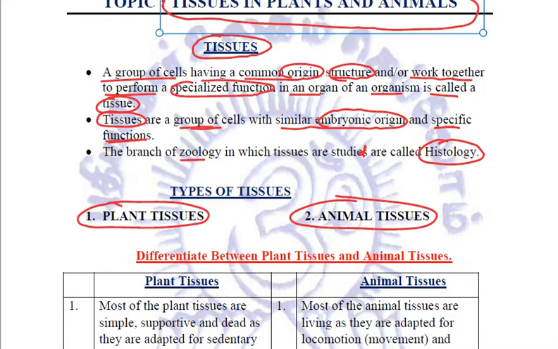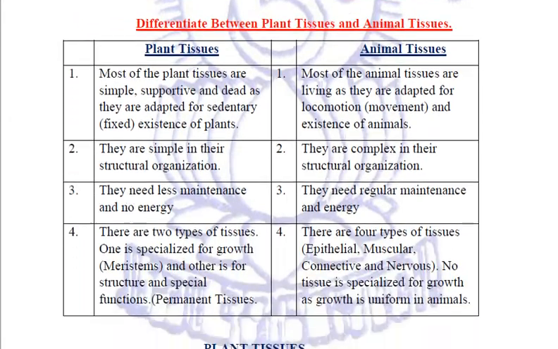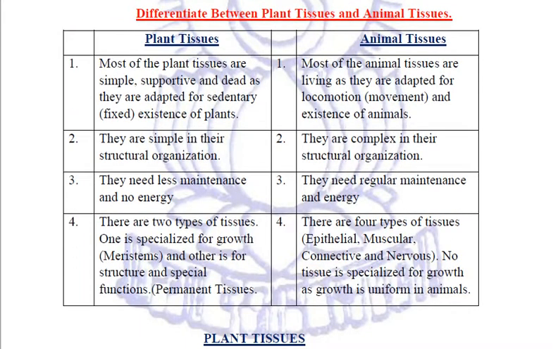Now let us see what are the few basic differences between plant tissues and animal tissues. When we talk about plant tissues, most of them are simple, supportive in function and dead. Exceptions are there, but most of them are dead. Why? As they are adapted for the sedentary existence of plants. Plants are fixed.